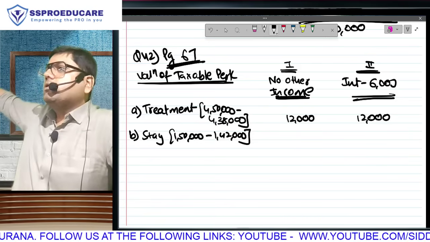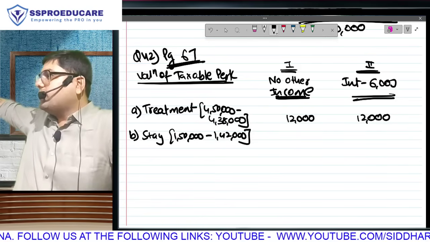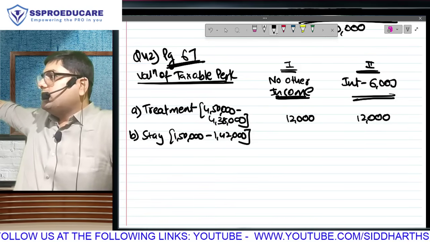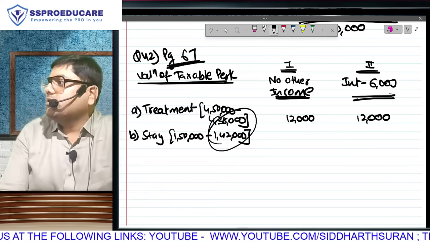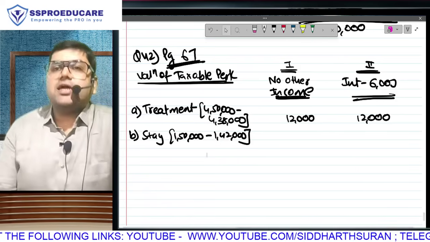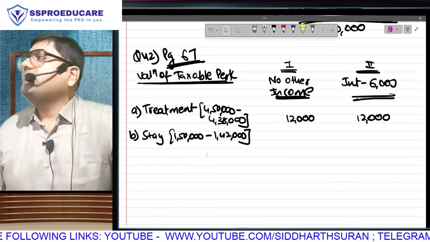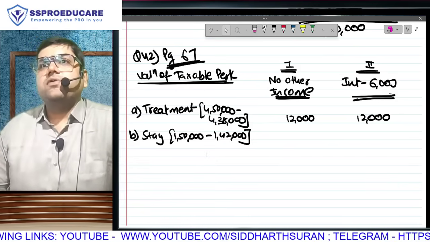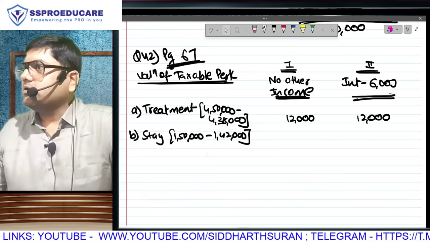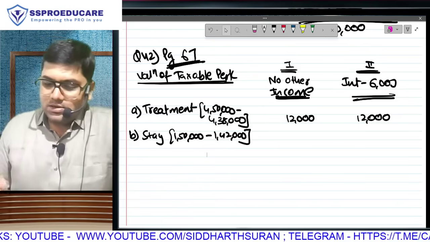Oops, mistake. We didn't check whether the income is up to 8 lakh or more than 8 lakh. We have to check and then only we can give the exemption, otherwise we are making a mistake. No, that checking has to be done only for the travel part. For treatment and stay, we don't have to check that. So what we are doing is correct.